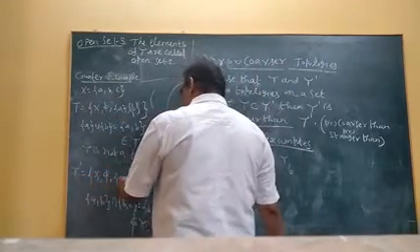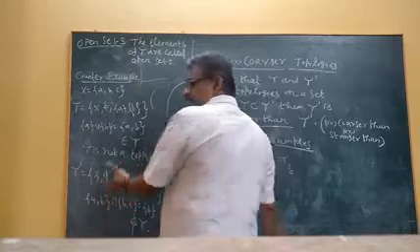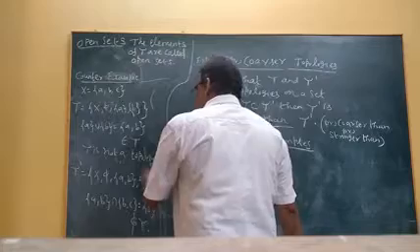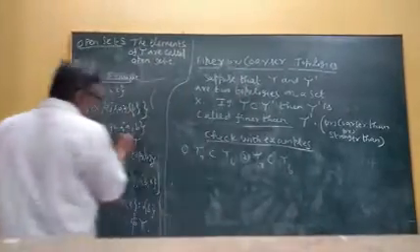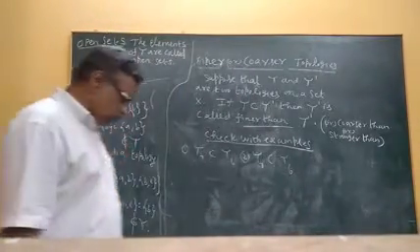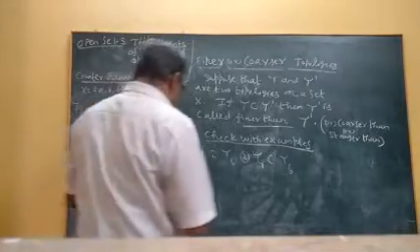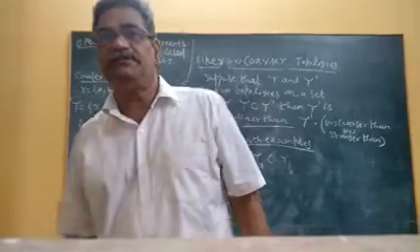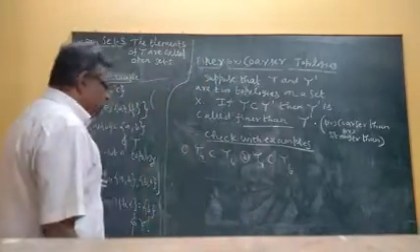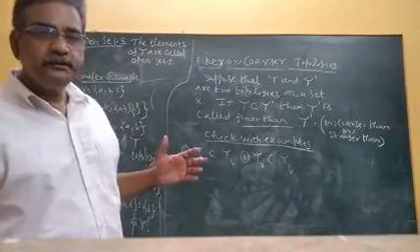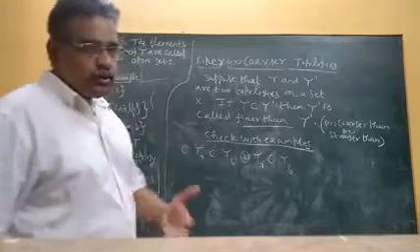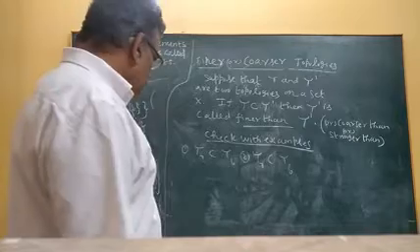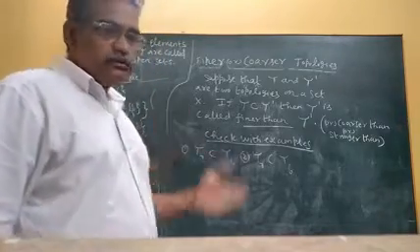Similarly, take this collection tau dash: {X, phi, {A, B}, {B, C}}. Here the first condition is also satisfied, but the intersection of these two sets is equal to {B}, which does not belong to tau dash. Therefore, this collection also fails to become a topology. Fantastic. Are you able to understand? Okay. I will send you the notes also. Written notes I will send you. You can take down the notes now itself.